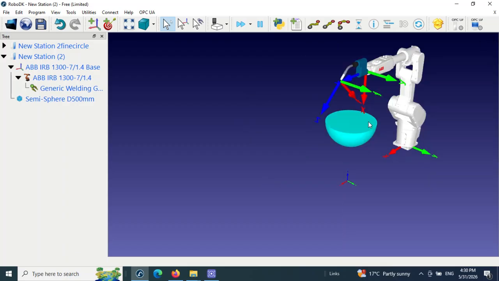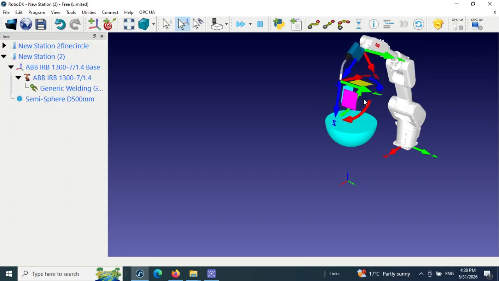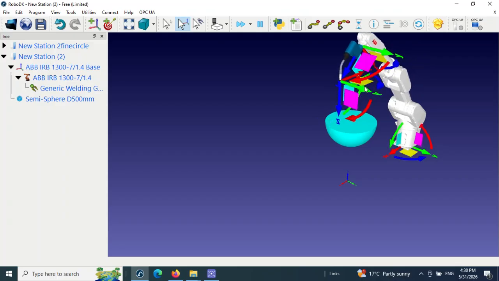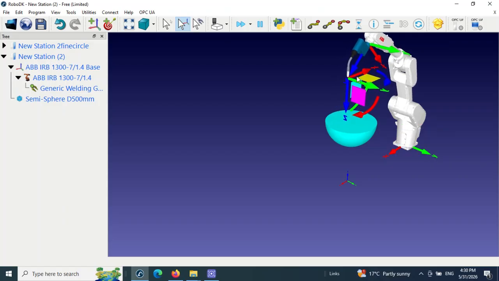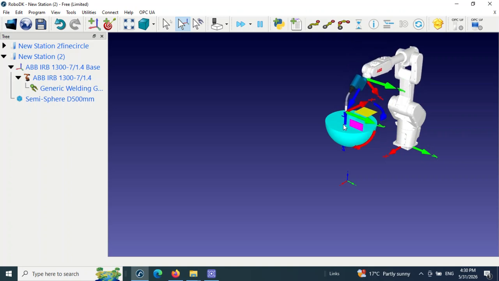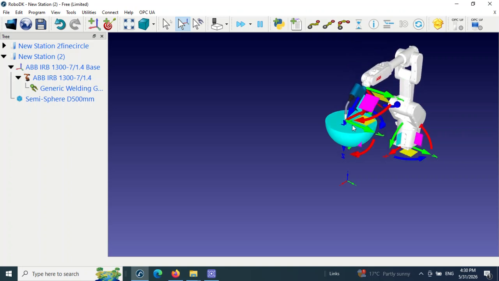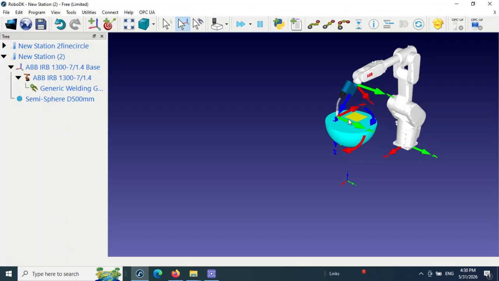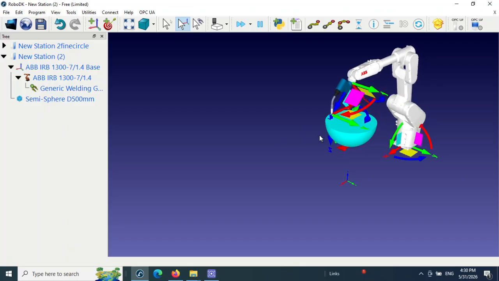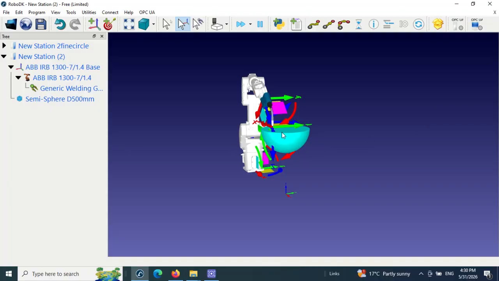So now I want to have some configuration on welding gun. Press Alt and move the gun in this way, and some movement on the X direction, some movement in the Z direction, and bring the welding gun on the edge of the sphere. Okay, so rotate to push a better place.